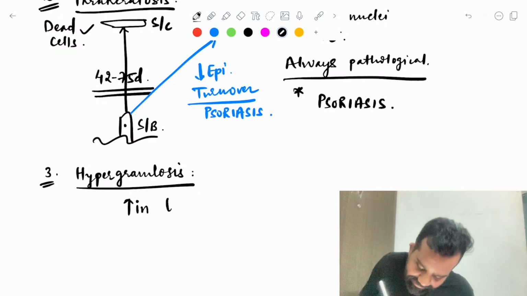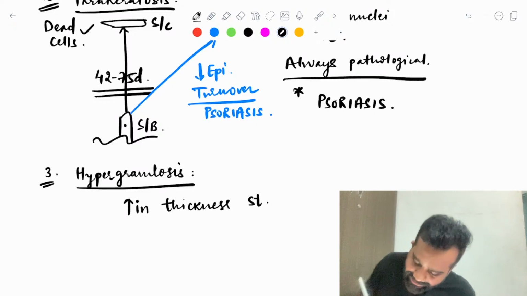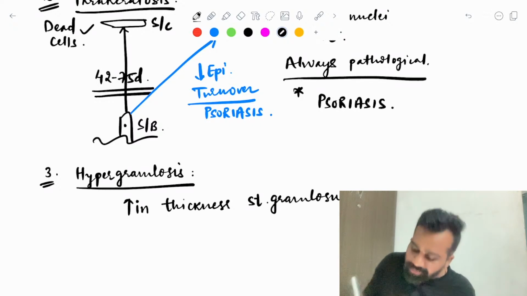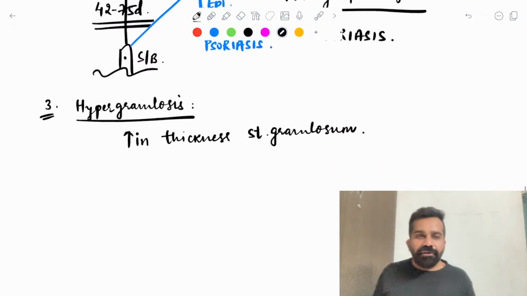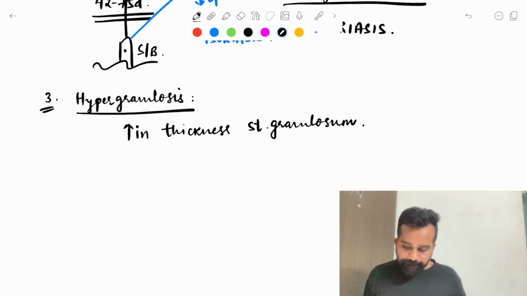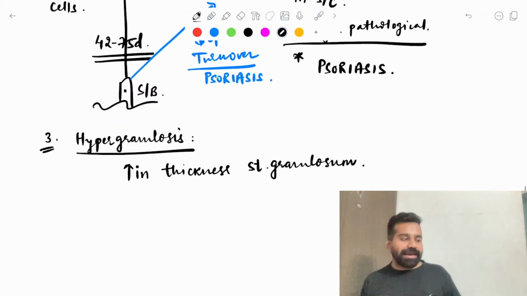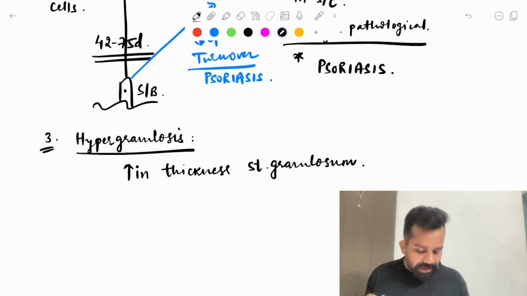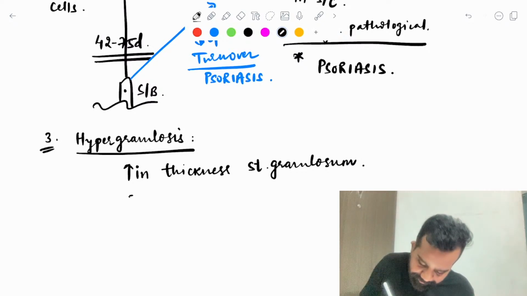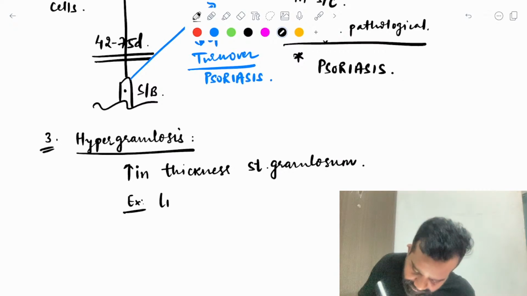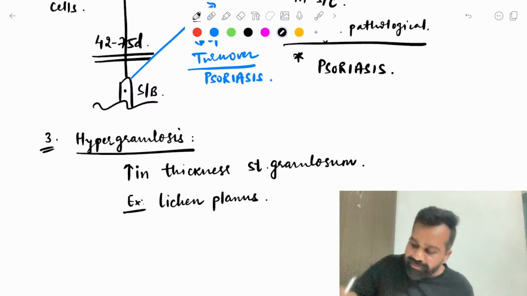Increase in the thickness of the stratum granulosum. If it is increased, it is hypergranulosis. What is the example? In which disease will you see hypergranulosis? It is seen in lichen planus.